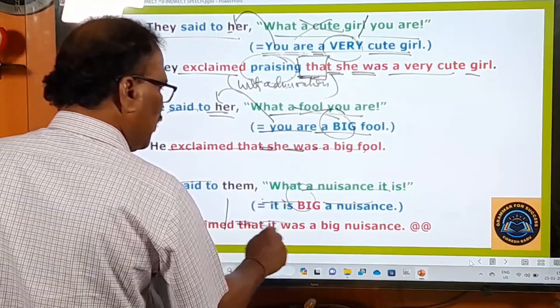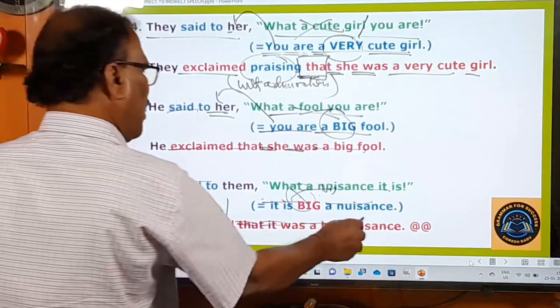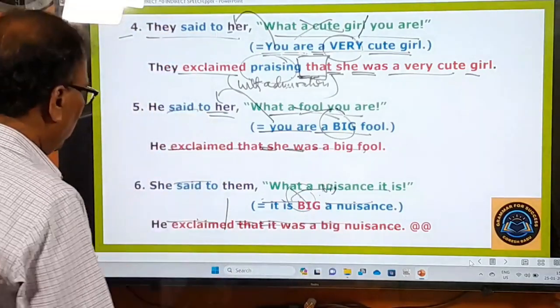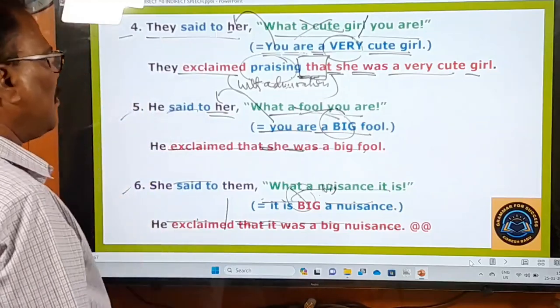And now it is turned into it was a big nuisance. It was a big nuisance. So this is how you have to change all these sentences. Now let's move on to the next slide.